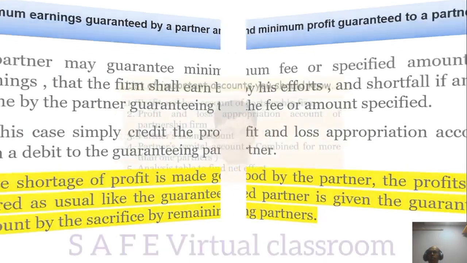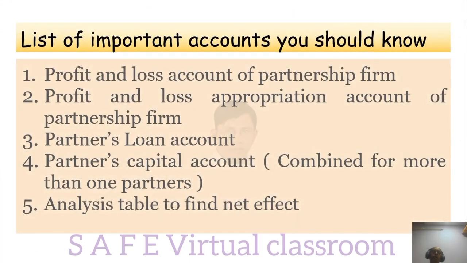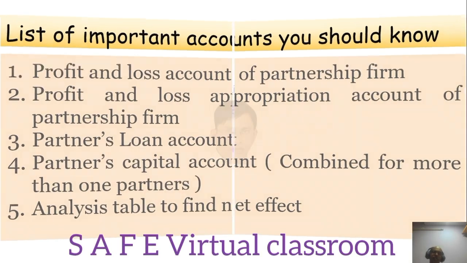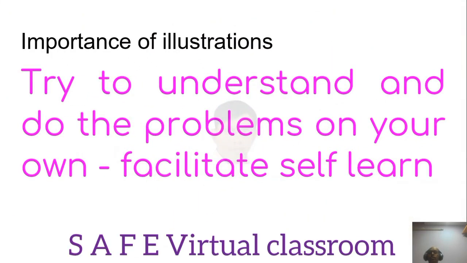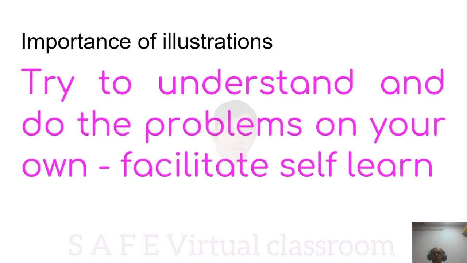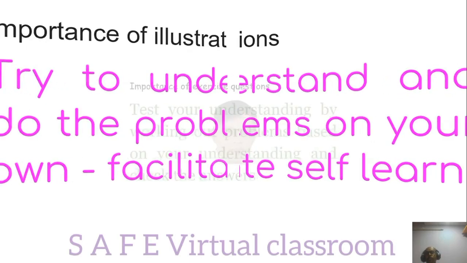That's all, nothing else. List of important accounts you should know: profit and loss account of partnership firm, profit and loss appropriation account of partnership firm, partners' loan account, partners' capital account combined for more than one partner, and analytical table to find net effect. Importance of illustrations: try to understand and do the problems on your own. Facilitate self-learning. Try to put that habit in now itself.